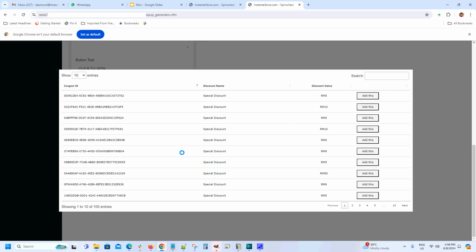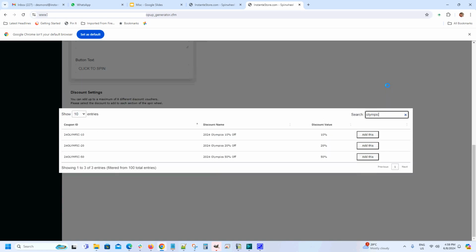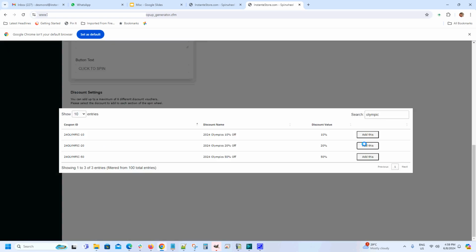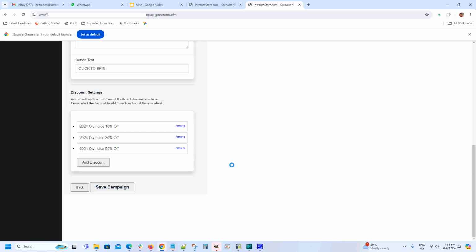Your discounts will be displayed in the pop-up. Here's a pro tip. To make it easier to search for particular discounts, name your discounts similar to your campaign name. Here's an example. The word Olympic is in the campaign name as well as the discount name. I'm going to add all these 3. And then I'm going to save the campaign.